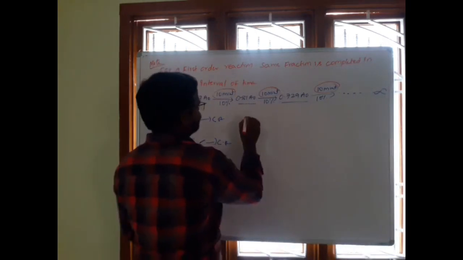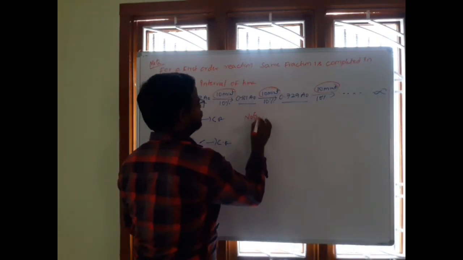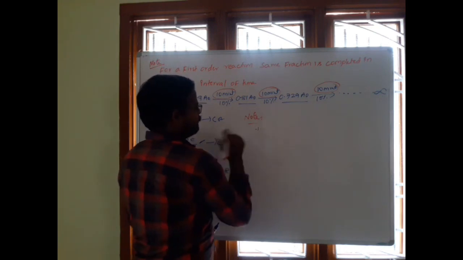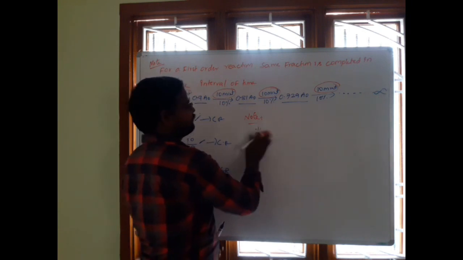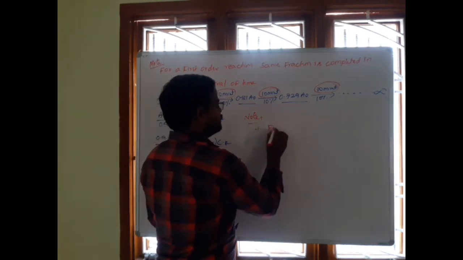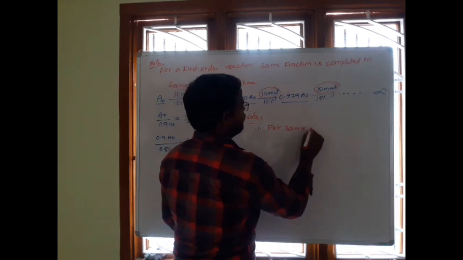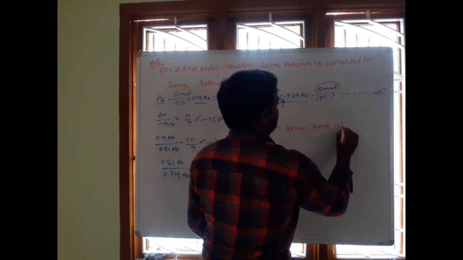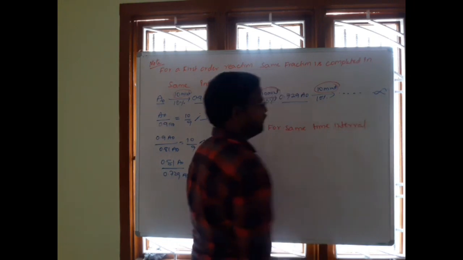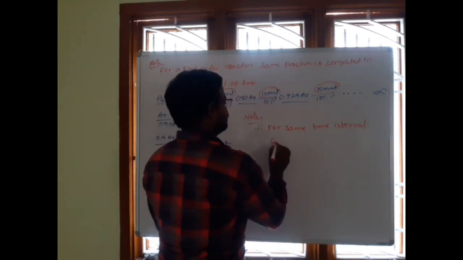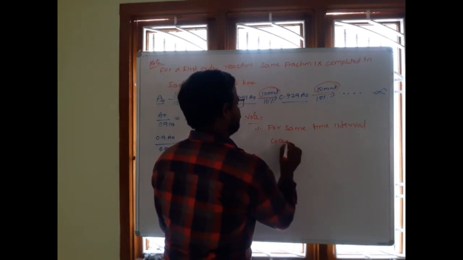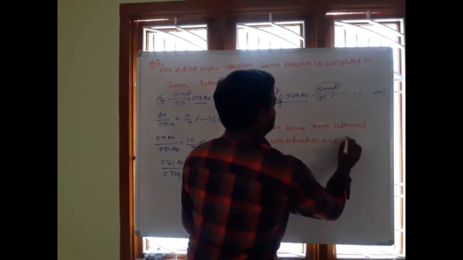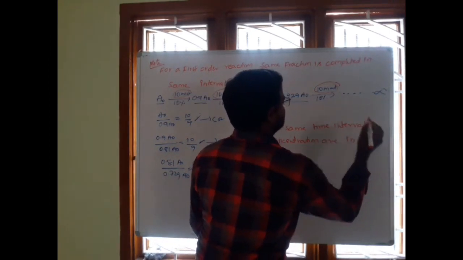Write it as a note point. Very important point it is. For a same time interval, concentrations are in GP.